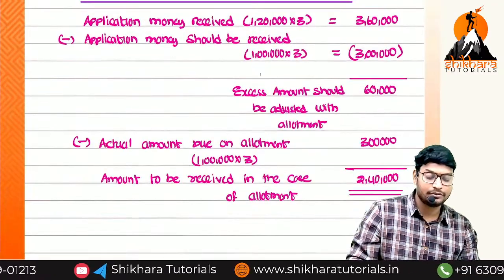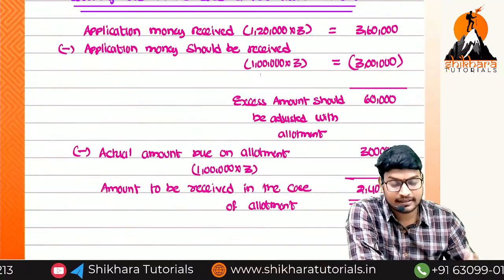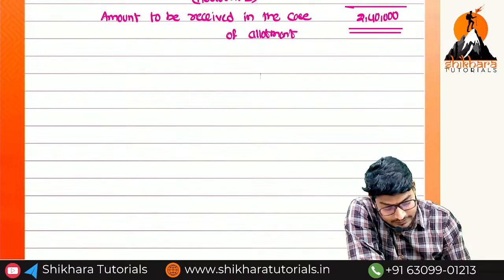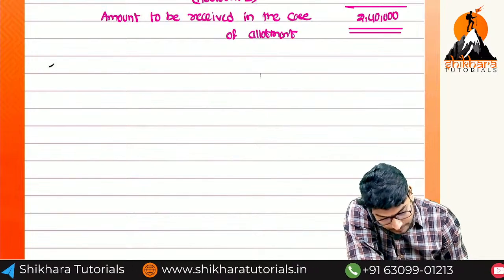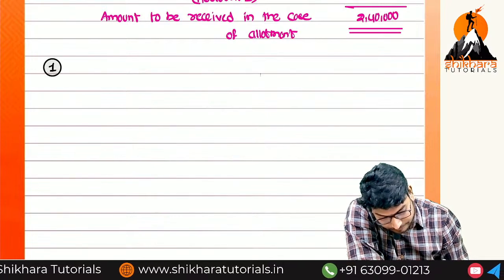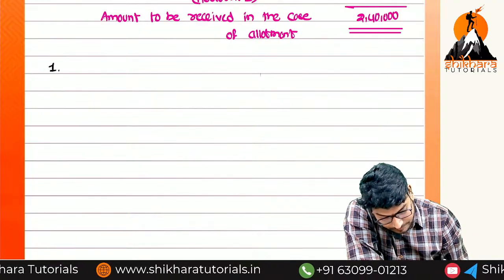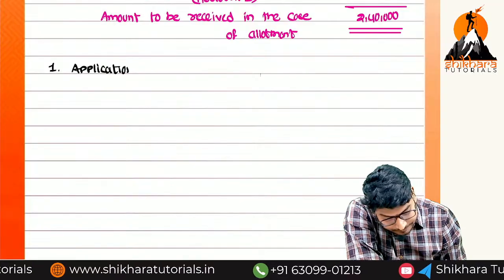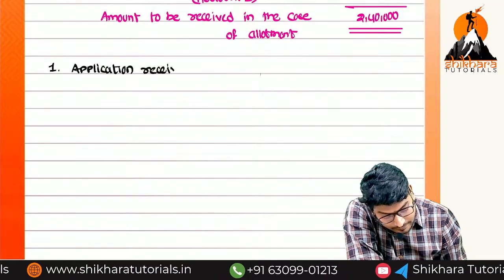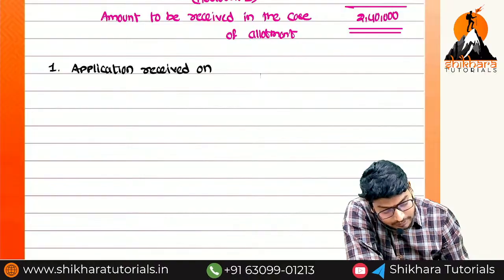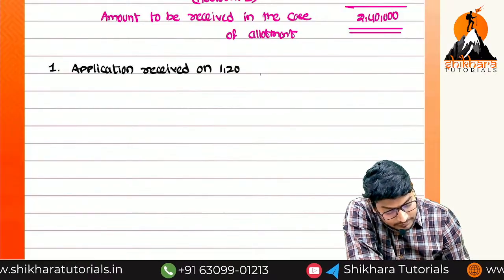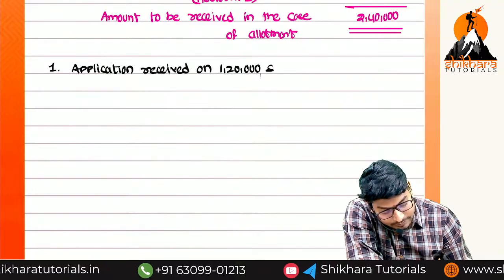So this is how we do the questions. Completed this working note. Next, try the journal entries. What is the first one? Application money received on how many shares? 1,20,000 shares.